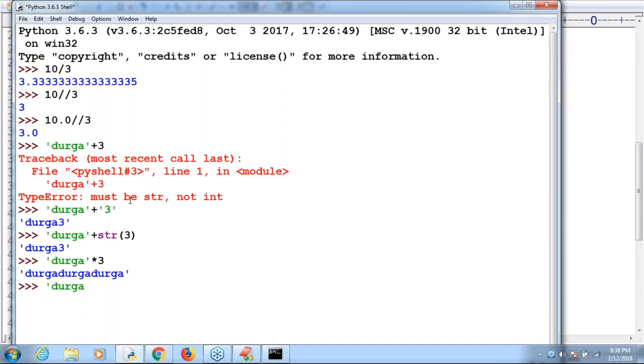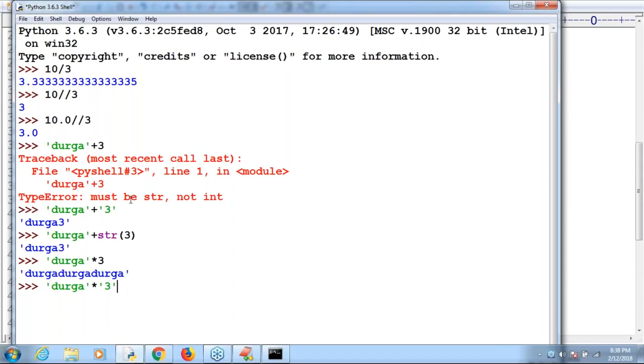Now I have one small doubt. Durga is the string, star, and just I'm taking another string 3. Anyone, can you please guess what the answer? Hurry. What the answer? Here star operator I used. What the answer we are going to get? Still some people are feeling error.